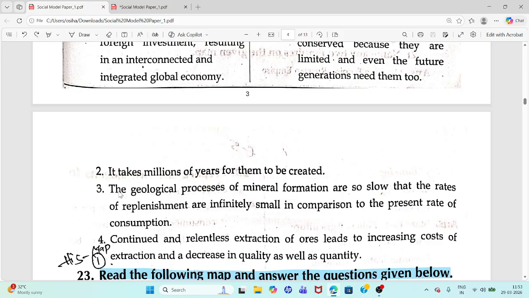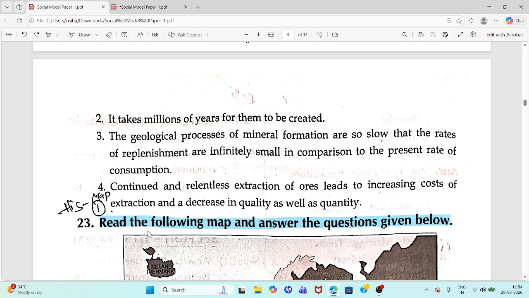Geological replenishment rates are infinitely small compared to the present rate of consumption. Last point, continued extraction of ores leads to increasing costs and decrease in quality as well as quantity.